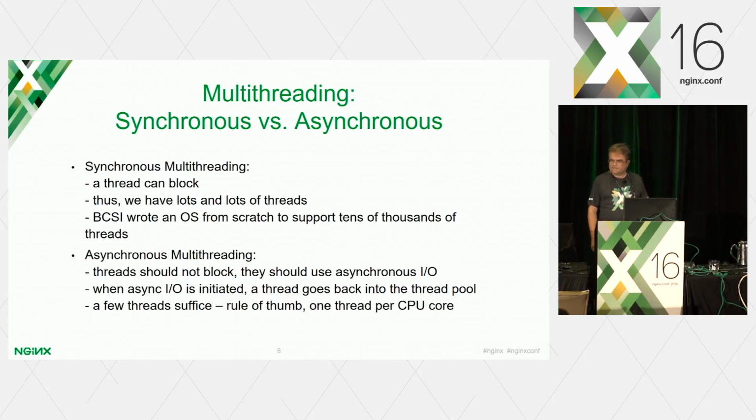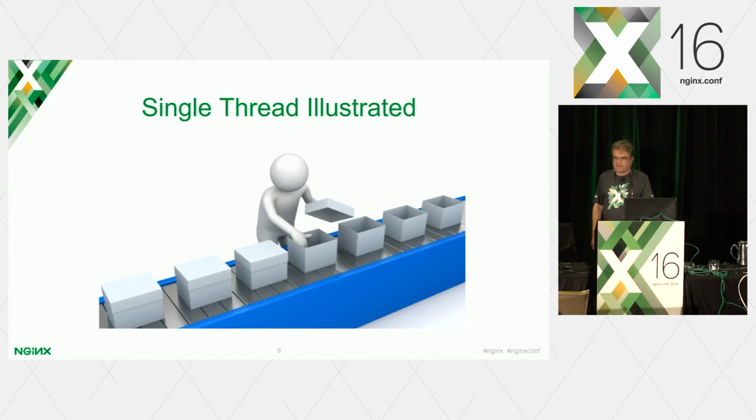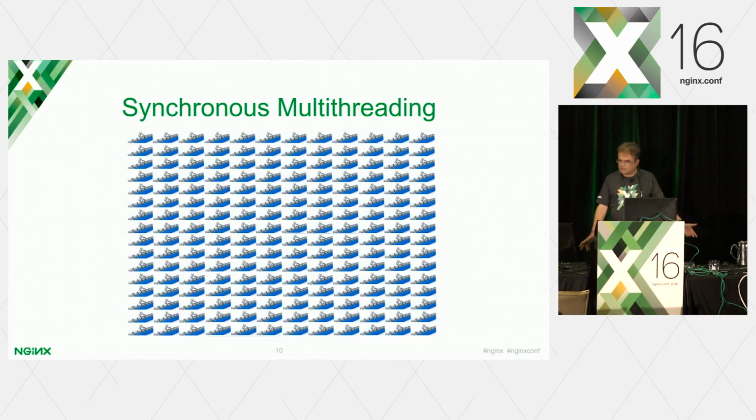So in asynchronous multithreading, which is really the awesome model that NGINX uses, and essentially the right model, the threads shouldn't block, they just use asynchronous I/O. And after the async I/O has been started, the thread goes back into the thread pool. And thus you need only a few threads, right? 20 or 30, or how many CPU cores do you have? If you have 64, use 64 threads. That's it, right? So a single thread illustration, very simple. Thread doing something, right? Synchronous multithreading, you have all these threads that can potentially block.